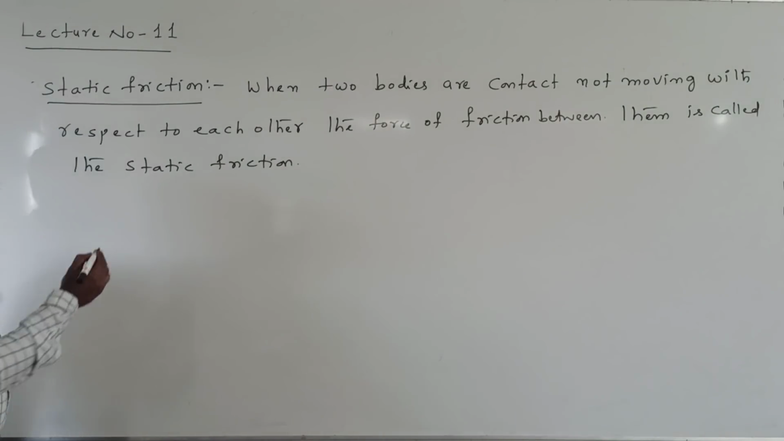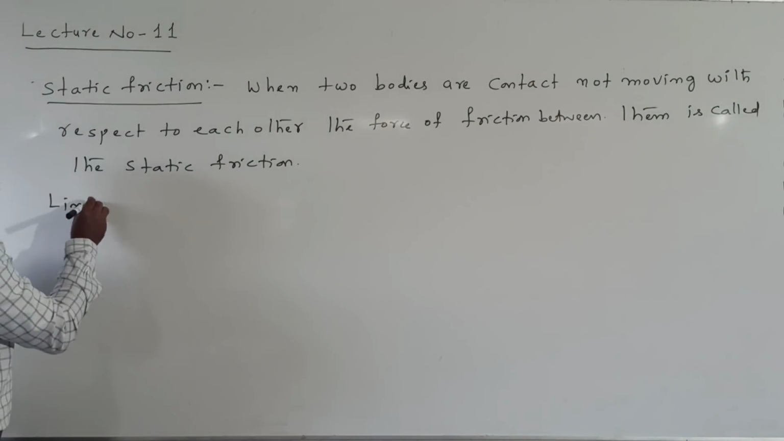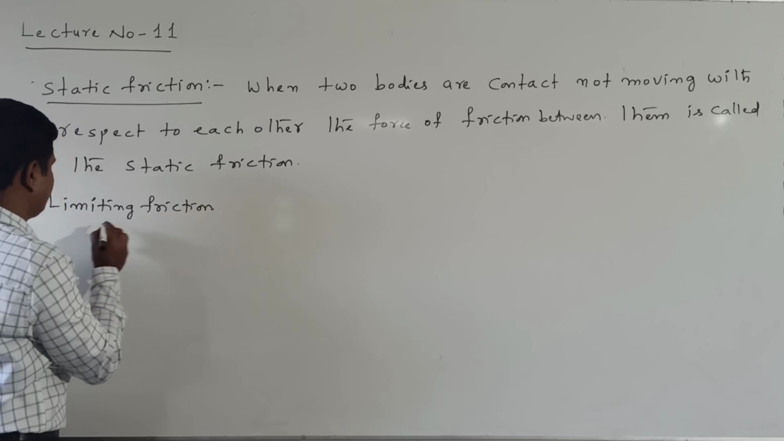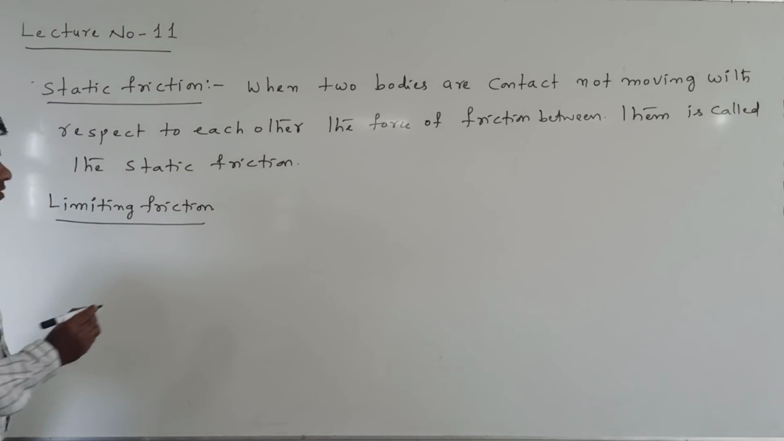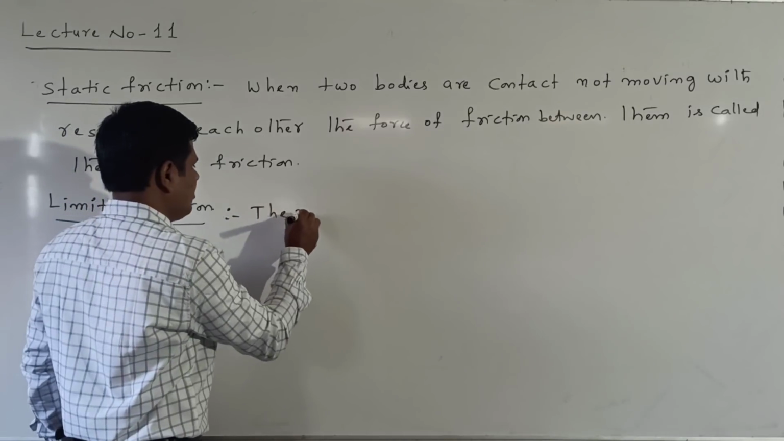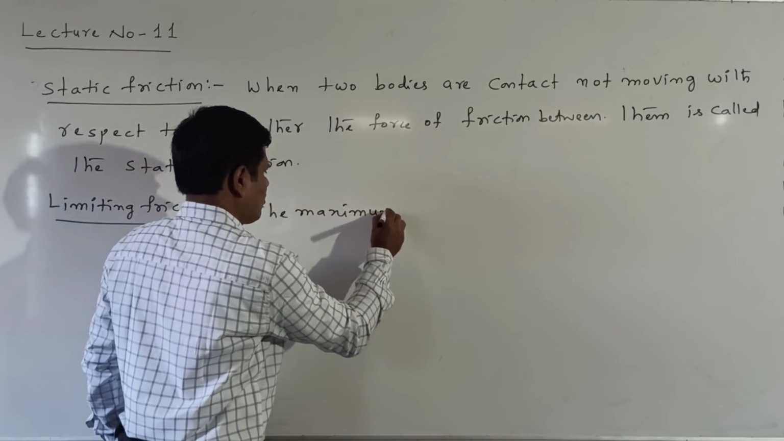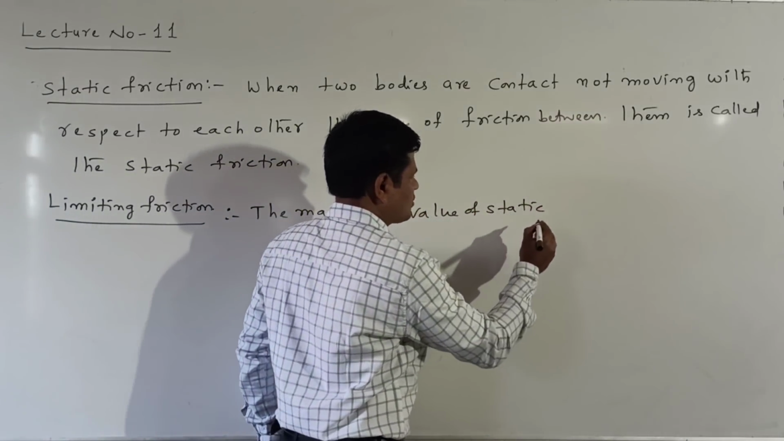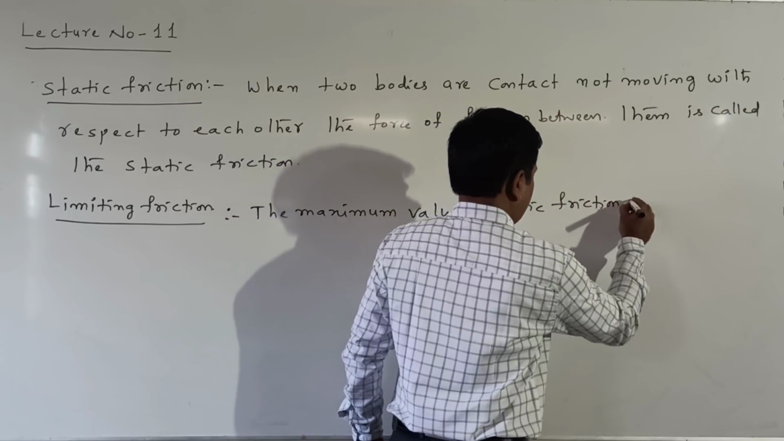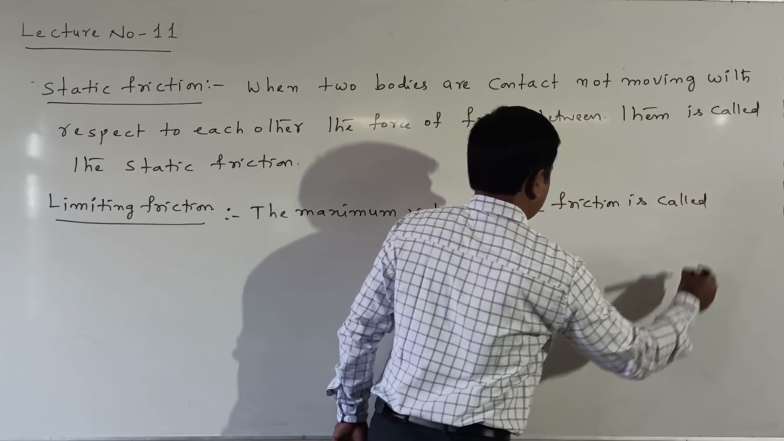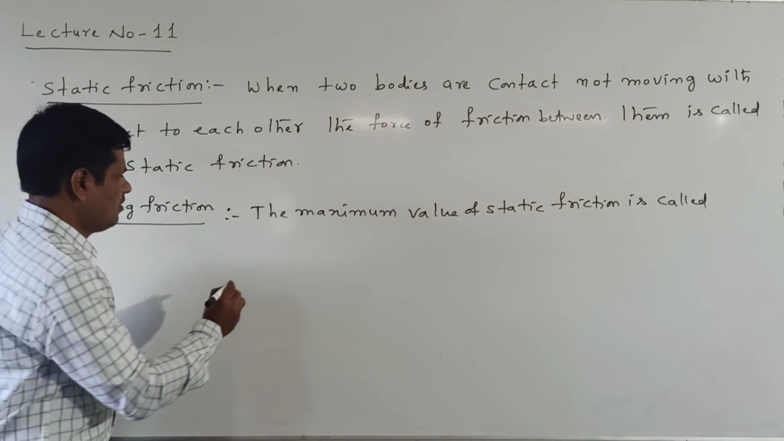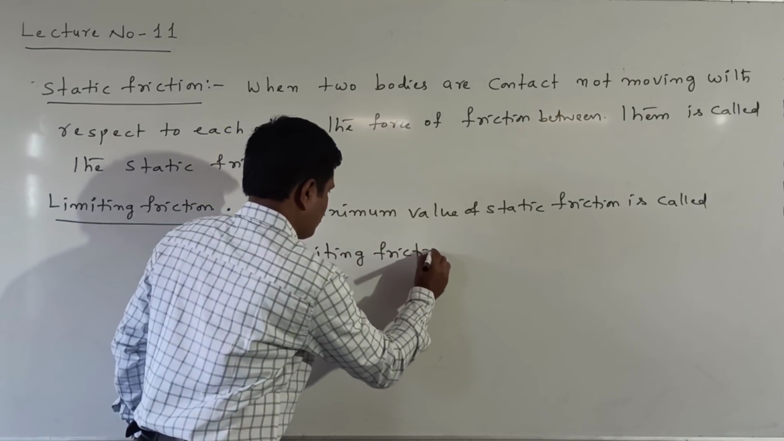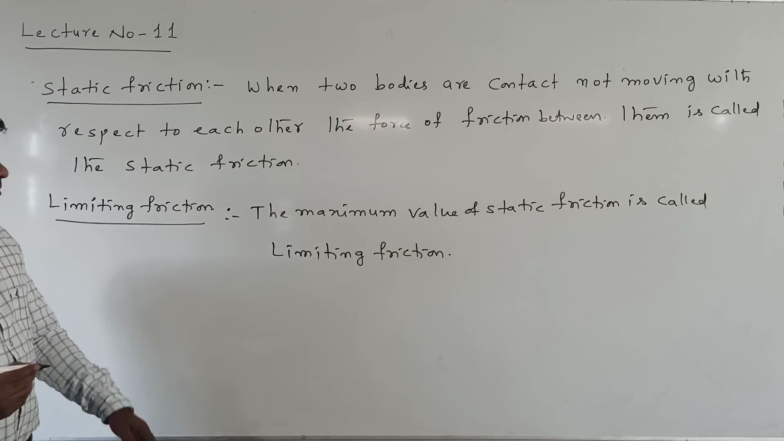Now, another way we define friction in this case is limiting friction. This also comes under static friction. Now what is limiting friction? The maximum value of static friction is called limiting friction.